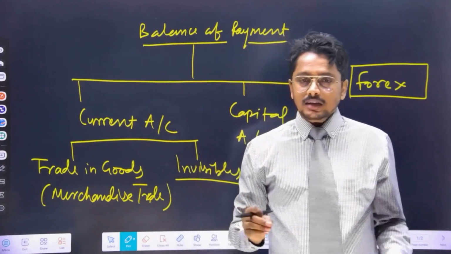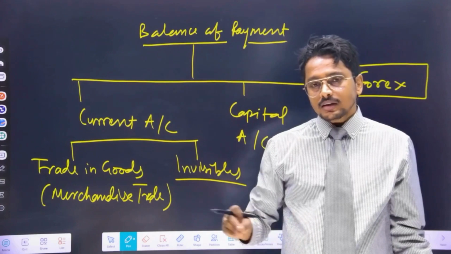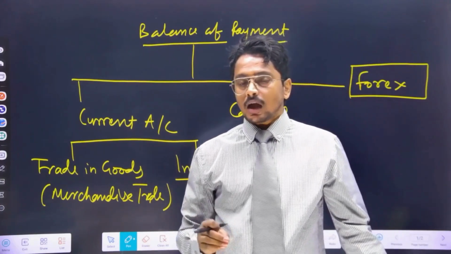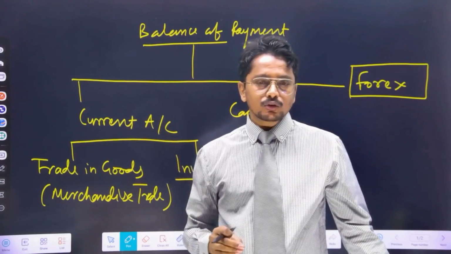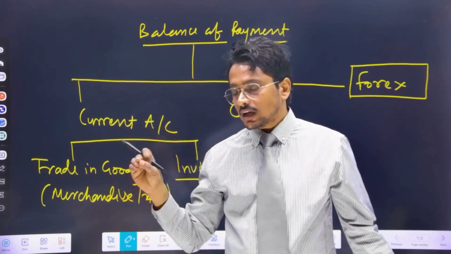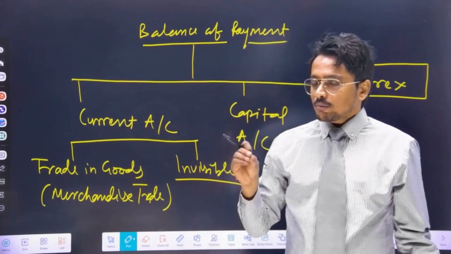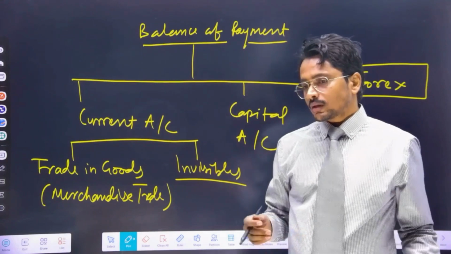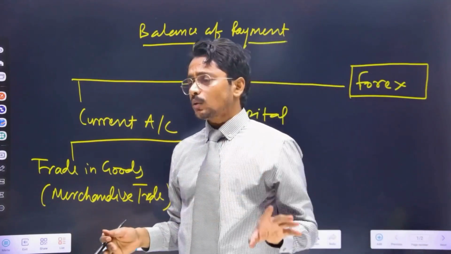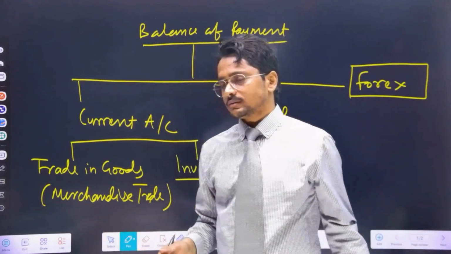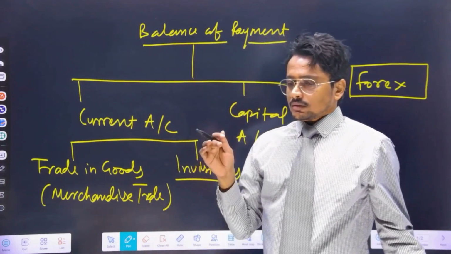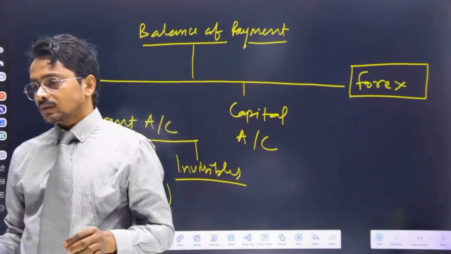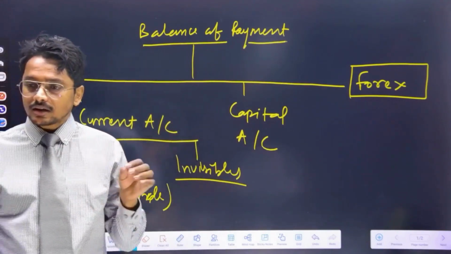Basically our import of goods comes from China. Our major goods imports come from China, and that's why our merchandise trade, which means trade in goods, has remained in deficit for a very long time, except for a few months of the COVID year. And this merchandise trade deficit is around 70 billion US dollars.